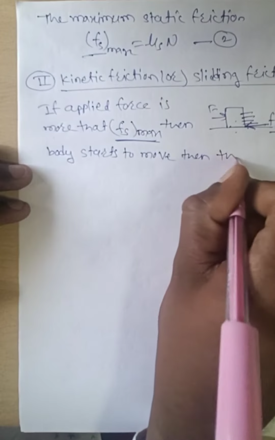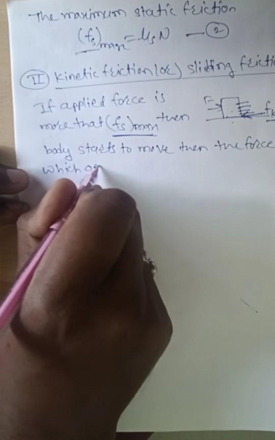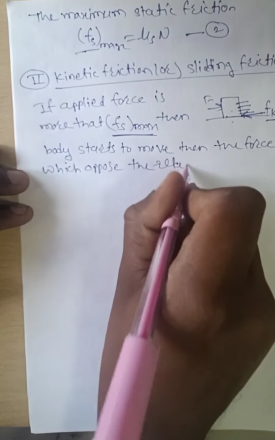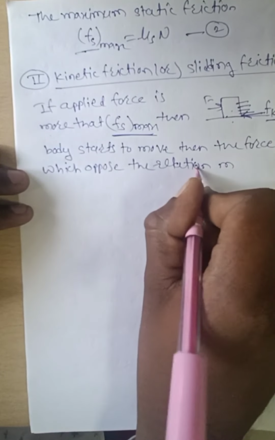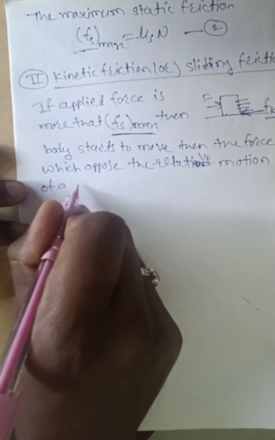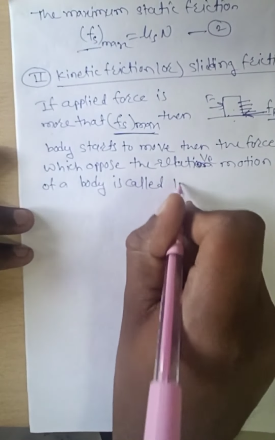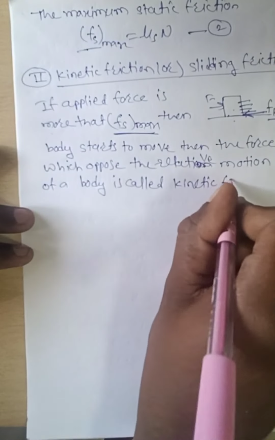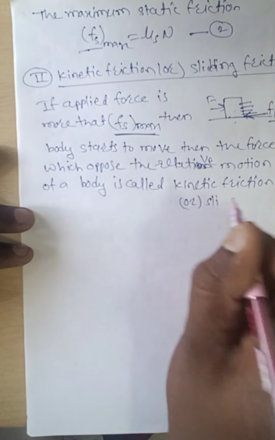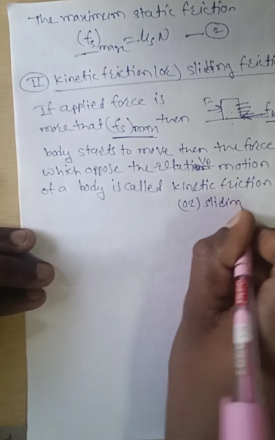Then the force which opposes the relative motion of the body is called kinetic friction, or sliding friction.